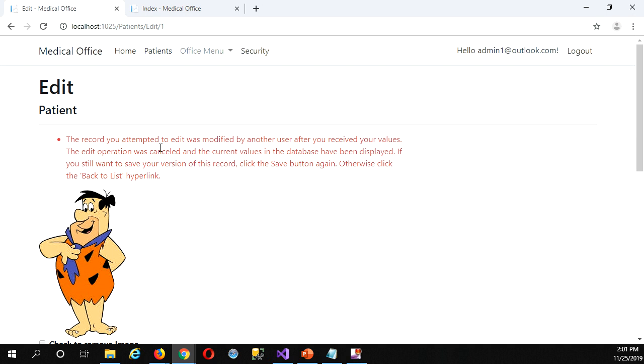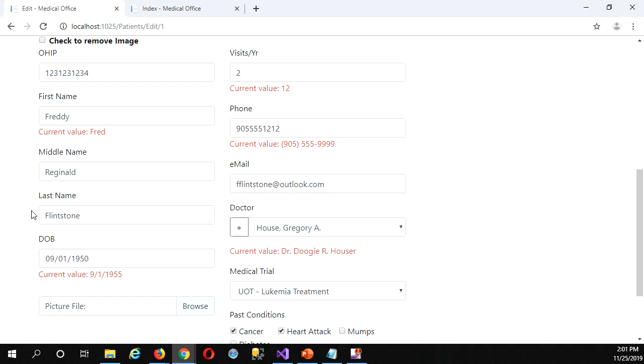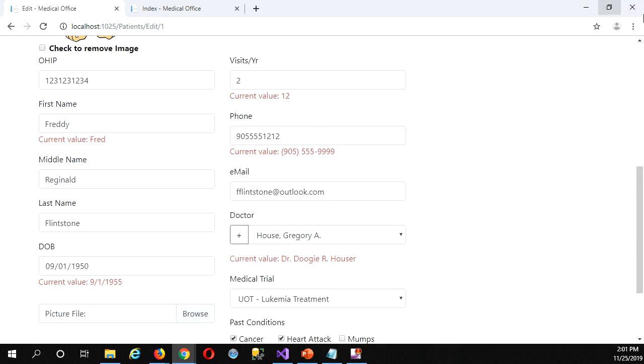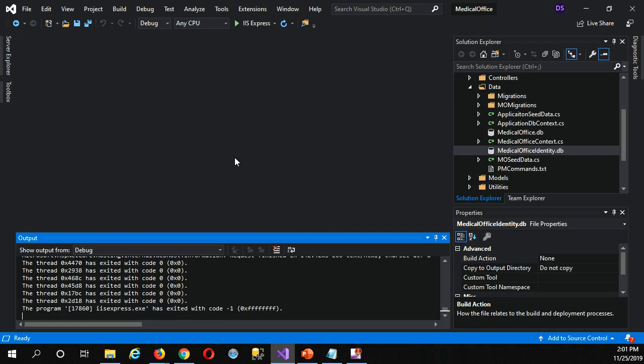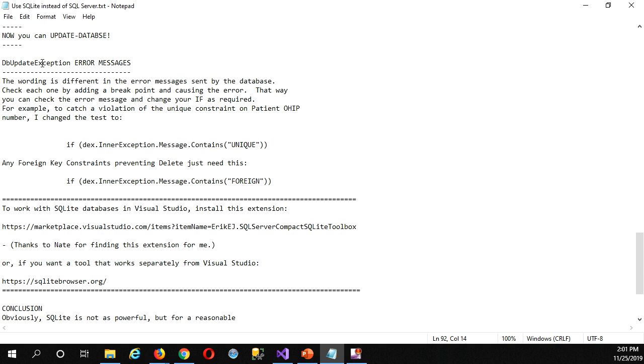So it caught our timestamp. Yay! Right? So the random blob is working, and we're still getting all of our wonderful feedback that we coded in. So it's amazing that pretty much everything is working with just those couple quick changes, and we're able to use a totally different database system, right? The only thing that we weren't catching are exact error messages, and we'll deal with that in just a moment or two. Okay, so if I come back here, right? So DbUpdateException error messages. Okay, the wording is different in the messages sent back from this particular database. So if you want to catch it exactly, you can always set a breakpoint and look at the message.